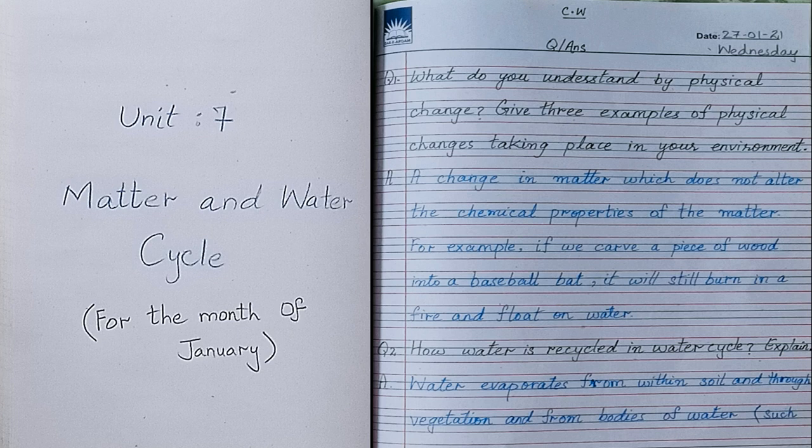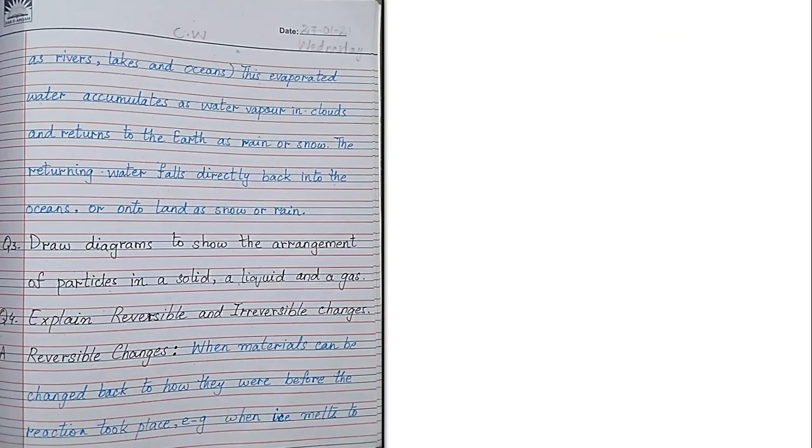Explain. Now we have to explain how water is recycled in the water cycle. What is actually the cycle process? So let's write the answer together. Water evaporates from within soil and through vegetation and from bodies of water such as rivers, lakes and oceans. This evaporated water accumulates as water vapor in clouds and returns to the earth as rain or snow. The returning water falls directly back into the ocean or onto land as snow or rain. So actually it works like a cycle.